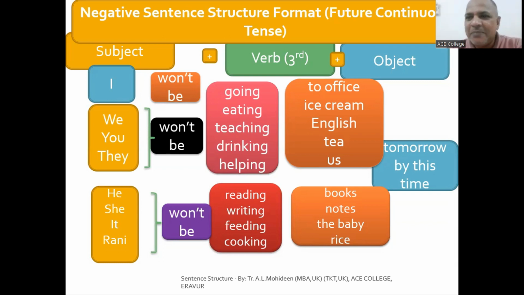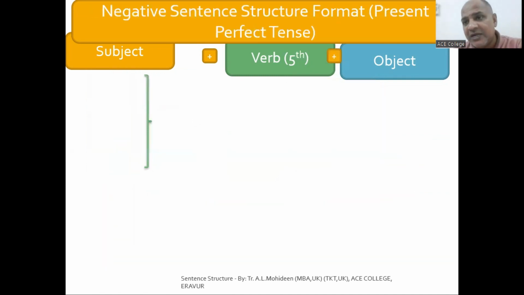So actually, the flight date is changed. Unfortunately, I can't go tomorrow. So I will not go tomorrow. I will not be flying this time. Day after tomorrow is my flight. So I will go day after tomorrow. By this time, I will be flying day after tomorrow. So these are the things you have to remember, the difference between continuous future and simple future. Okay. And for the negative form, you only have to add not.